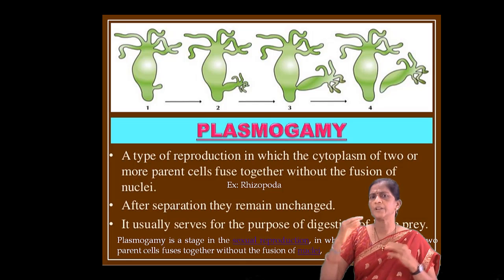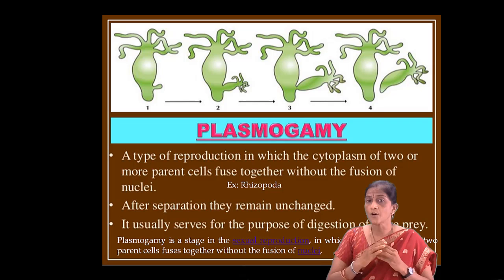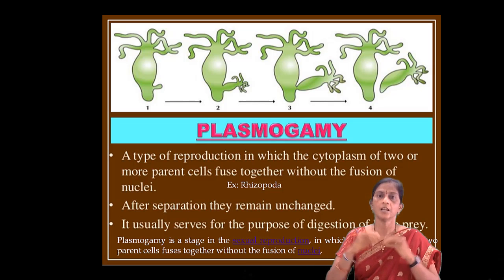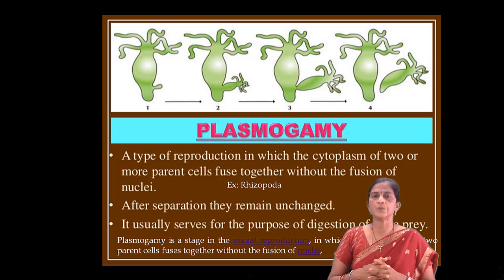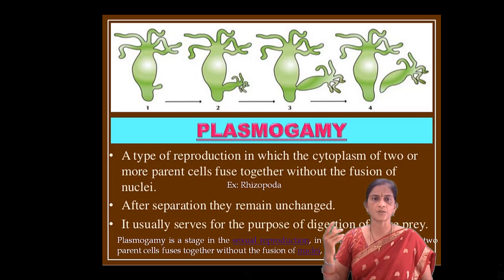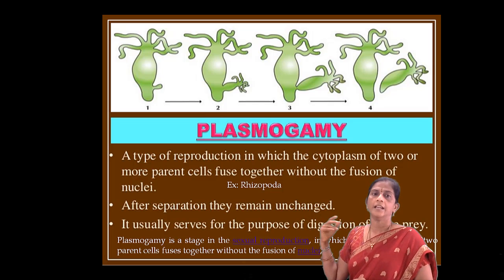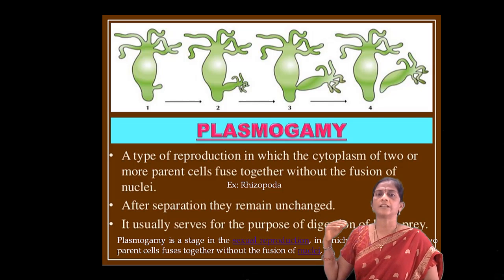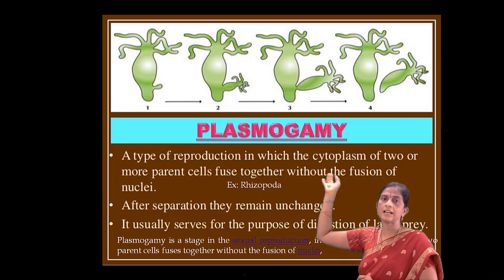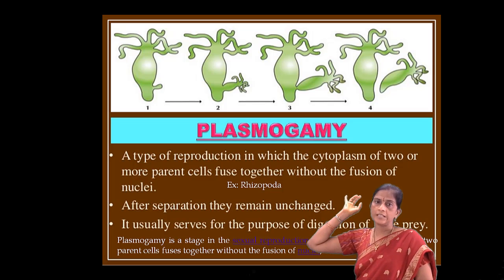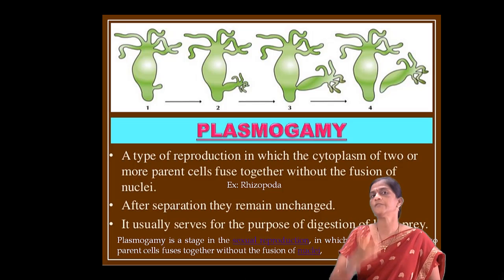It is a type of reproduction in which cytoplasm of two or more parent cells fuse together without the fusion of the nucleus. Example, rhizopoda. After the separation, they remain unchanged. It is usually used for the purpose of digestion of large spaces. Here you can see the plasmogamy. Plasmogamy means fusion of cytoplasm, okay, without fusion of nucleus.